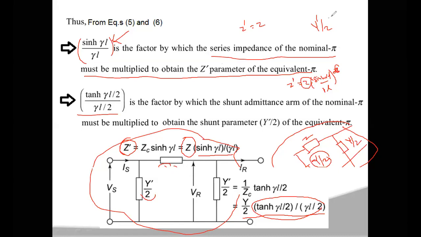So if you know the center parameter of the nominal pi, which is Y by 2, you just multiply it with a constant term k, where k is equal to tanh(γL/2) by γL/2.